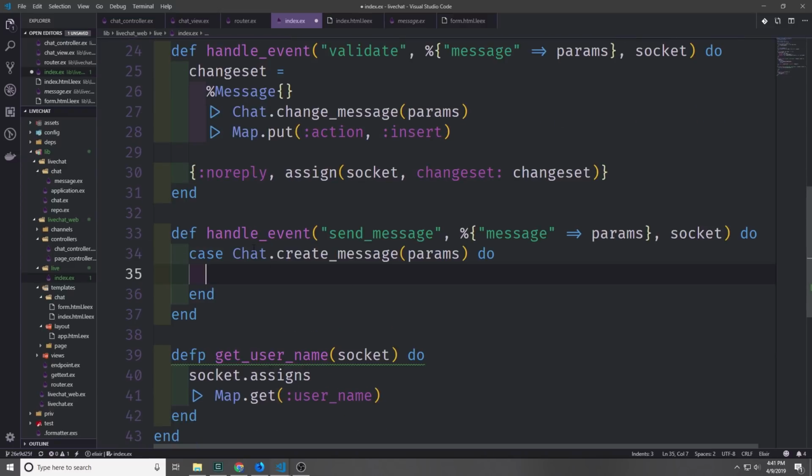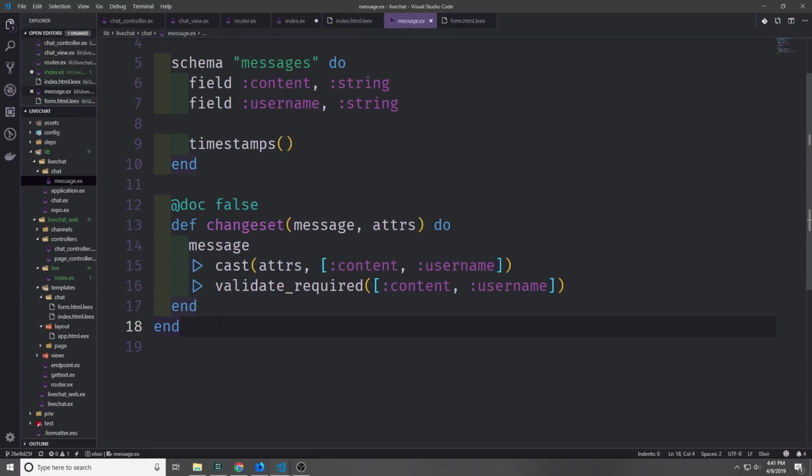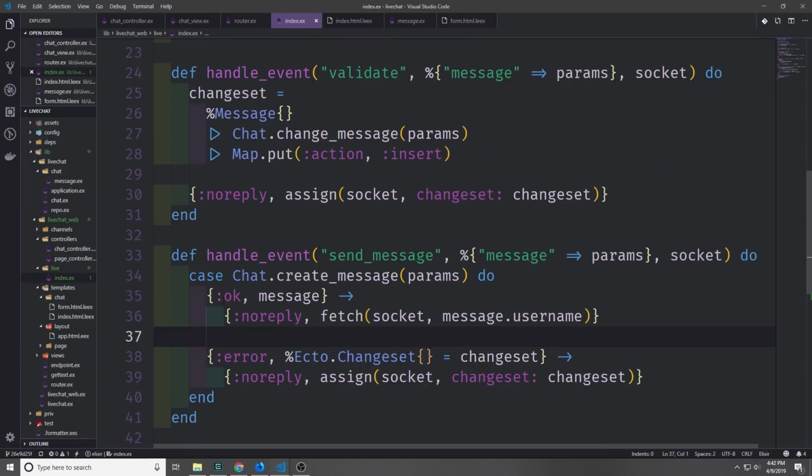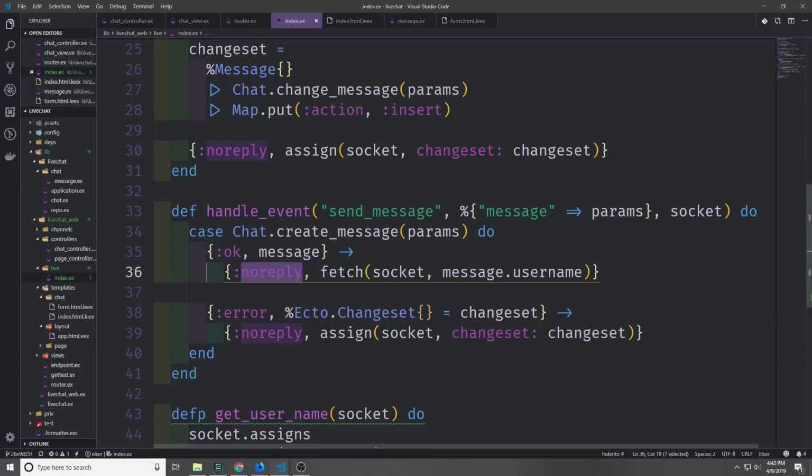We'll do some pattern matching on chat.createMessage with the params, and this will essentially just go through the change set and then validate the message using our Ecto stuff. So all of the stuff that was generated for our message data type here will apply to our form. If we get back OK and message from calling chat create message with our params inside of it, then we'll pass back a tuple of no reply, and then we'll call fetch on the socket, and we'll pass in our message.username.